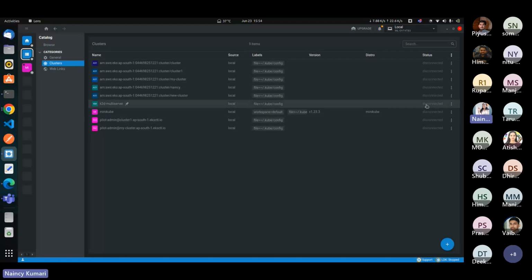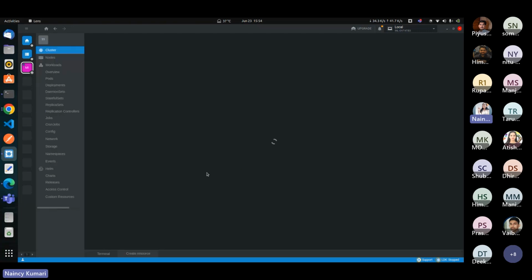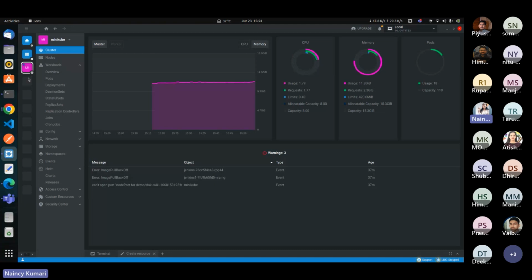Okay, so here is the status that you can see. The status here is disconnected. For connecting to any cluster, click here and click on connect. Also, if we want, we can remove the clusters. We can view the settings, add clusters to a space, and view details. When I click on connect, it will connect to my local cluster, that is Minikube, and it got added here. So when you add a cluster, it will display it here, and you can easily move towards the various clusters. Okay, so this is the dashboard that you will see after adding a cluster.